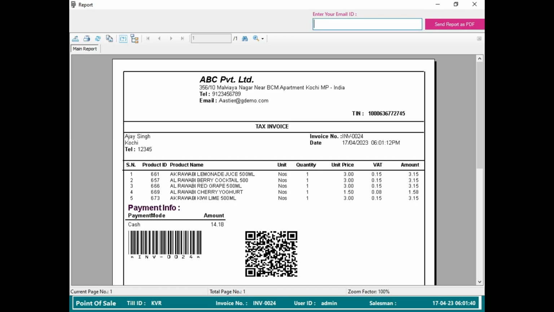Alright, you can also send the invoice copy, this bill copy, to the customer email address. You can just type their email address over here.